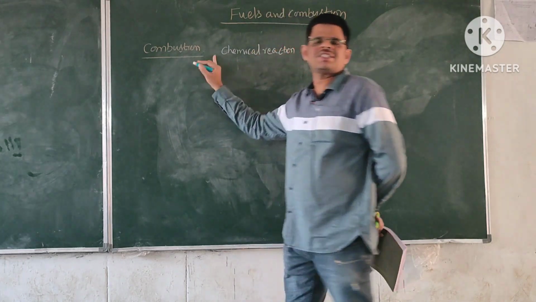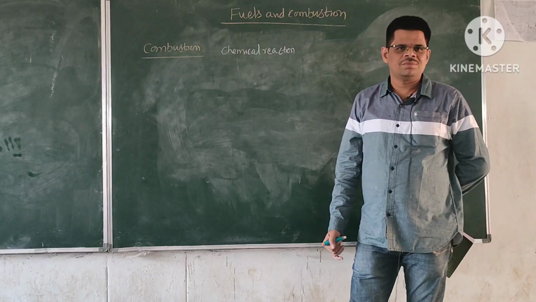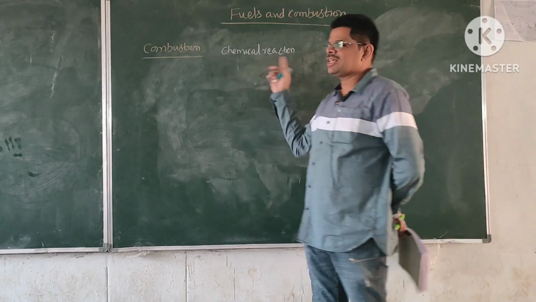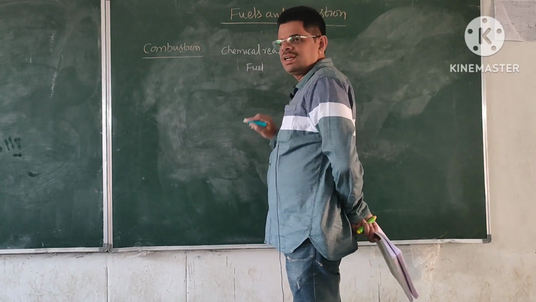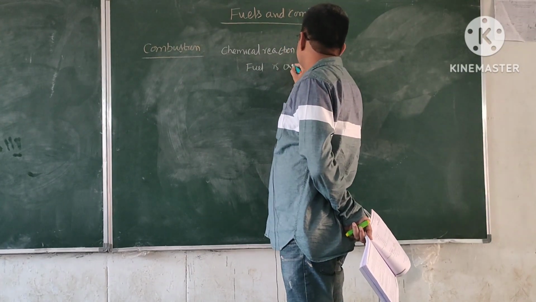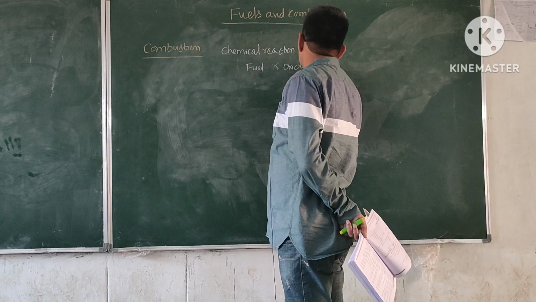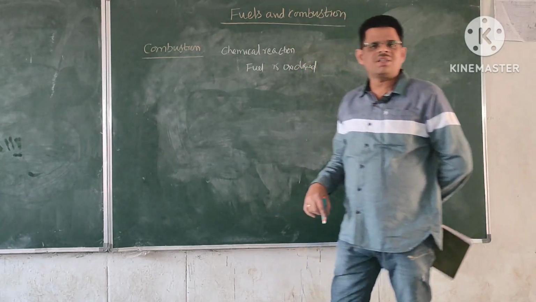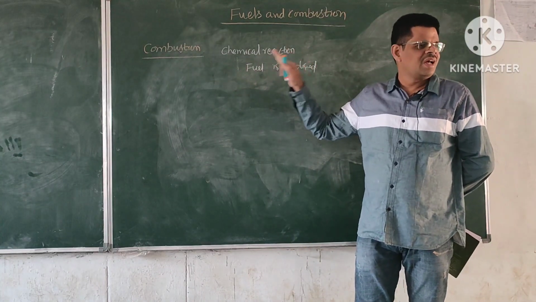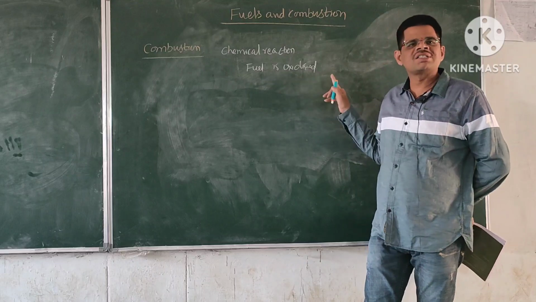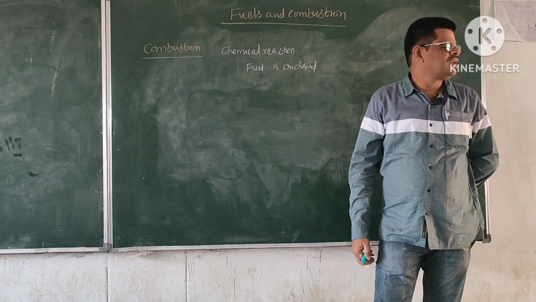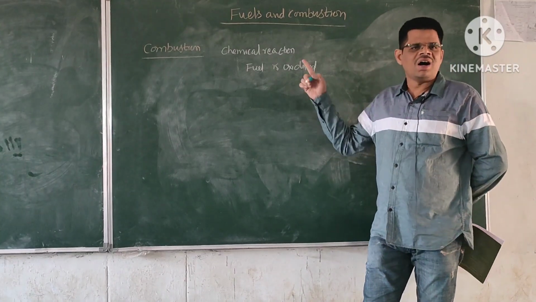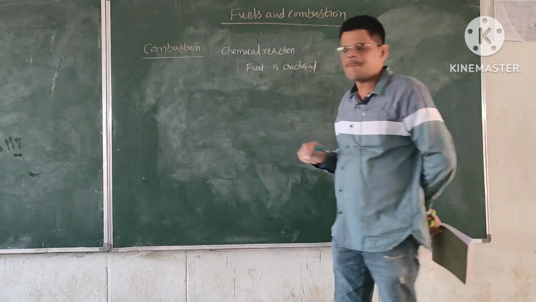So what happens in this chemical reaction? In this chemical reaction, the fuel which we are using is oxidized. That means the fuel or the fuel constituents like carbon, hydrogen are oxidized. That means they are reacting with the oxygen. So finally what is happening?